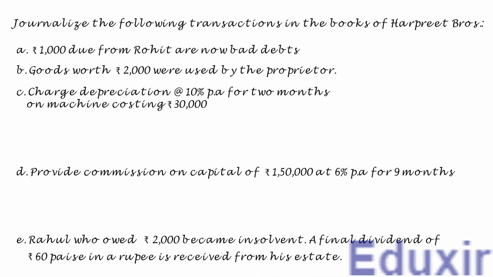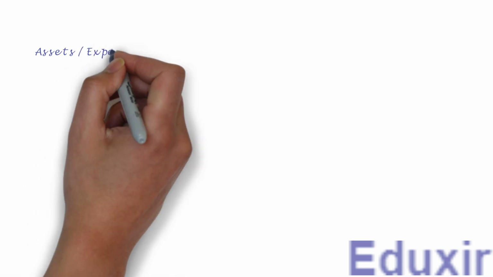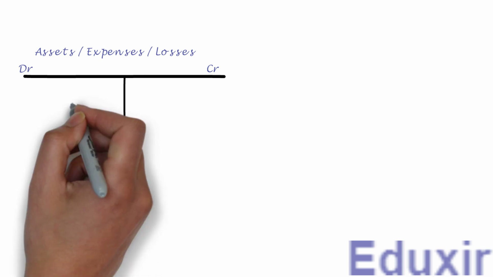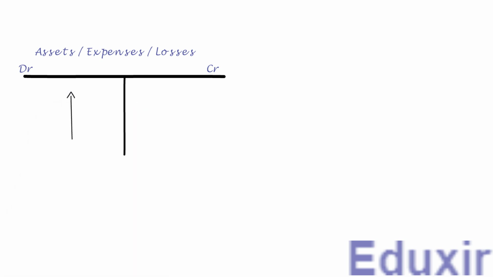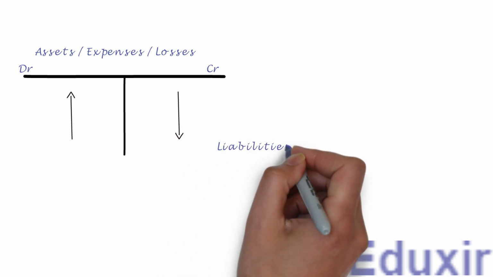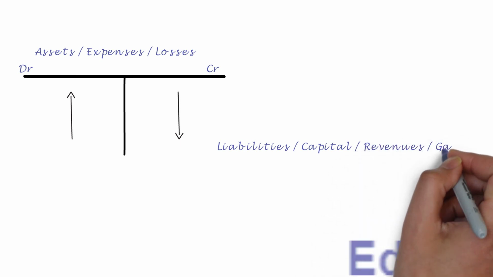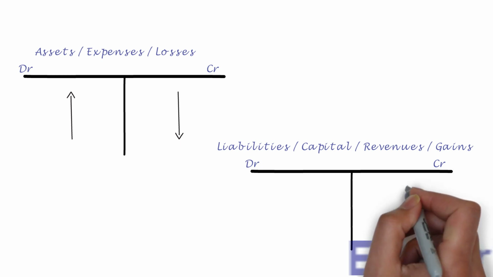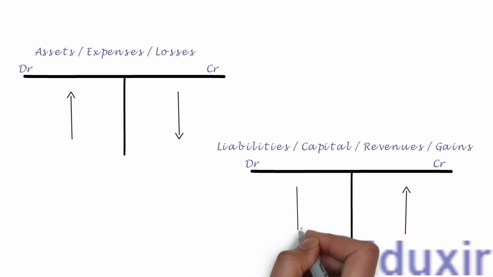Before we proceed with the journalizing of these transactions, let us first recap the rules used for journalizing the transactions. In case of assets or expenses or losses, any increase in any of these should be debited and any decrease should be credited. Whereas in case of liabilities or capital or revenues or gains, any increase in any of these should be credited and any decrease should be debited. With these rules at our hand, let us proceed with the journalizing of these transactions one by one.